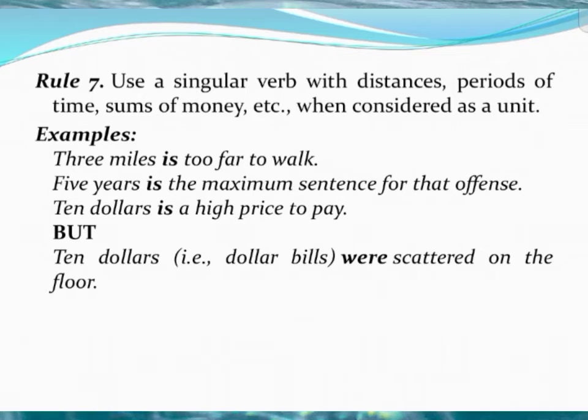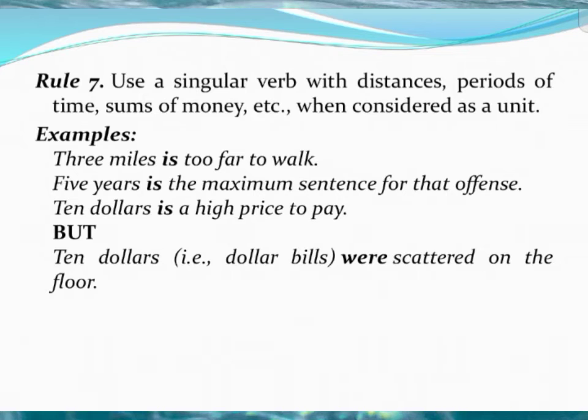Examples: 3 miles is too far to walk. 5 years is a maximum sentence for that offense. $10 is a high price to pay. So you see here 3 miles. It seems to be a plural subject, but it takes only a singular verb because it denotes a single distance, 3 miles together. It is a unit. So it takes a singular verb, is.